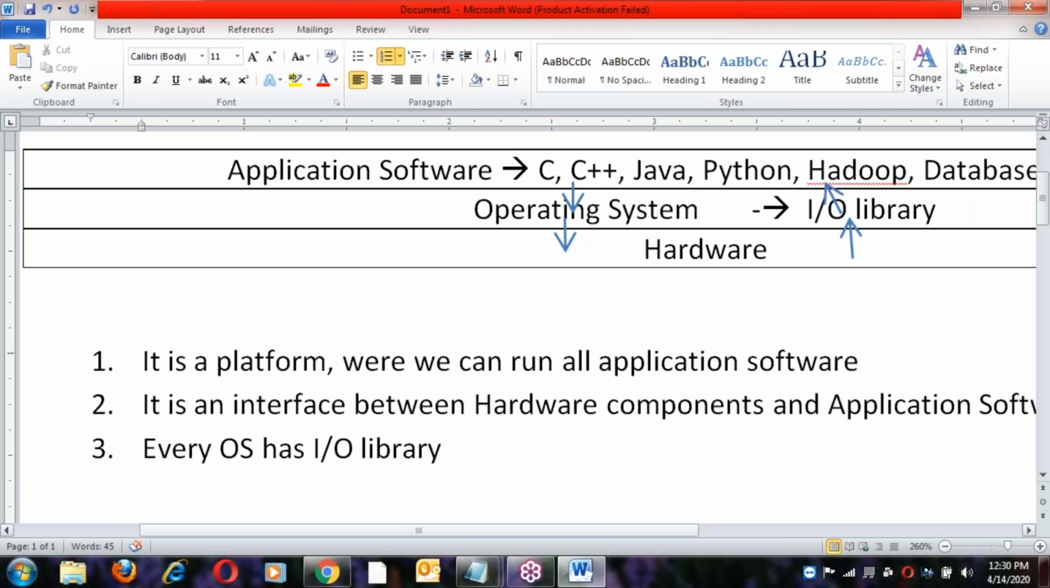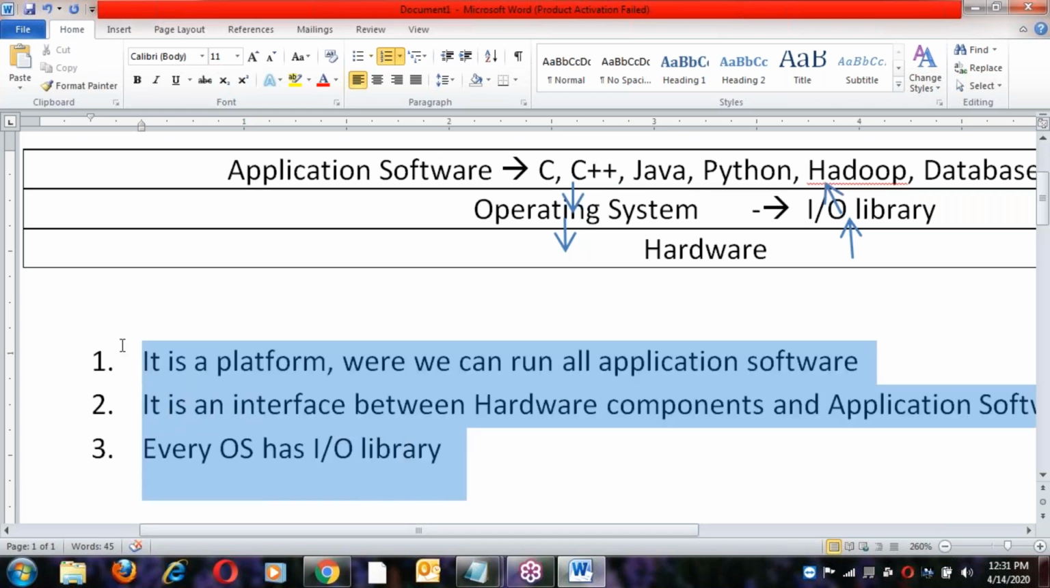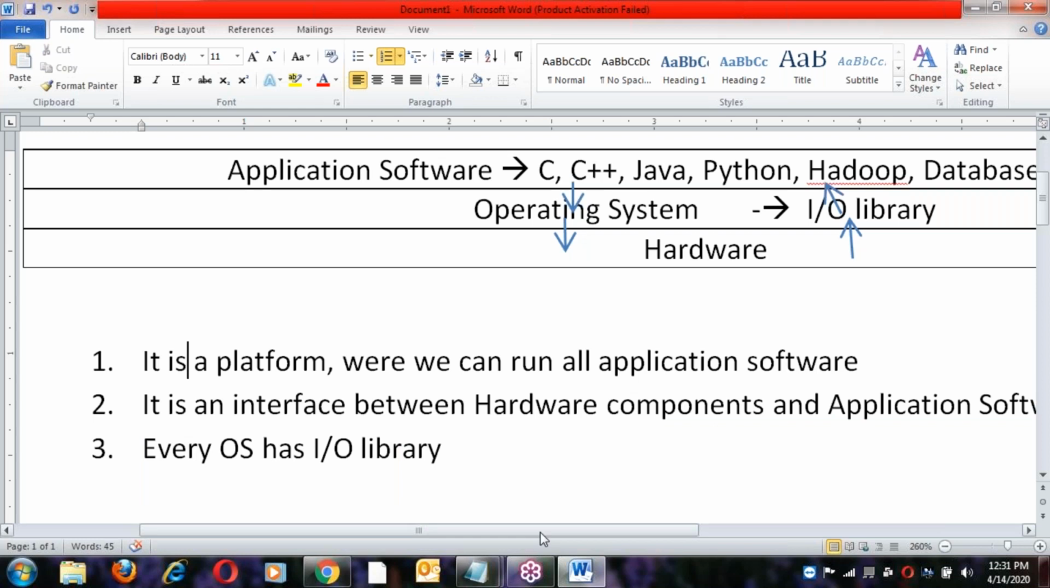For freshers, maybe they ask a simple question: what is an OS? Your answer, simply: it's a platform where we can run all the application software. Next, it is an interface between hardware components and application software. Next, every OS has its library to communicate between application software and hardware components. Just mentioning these points is enough.